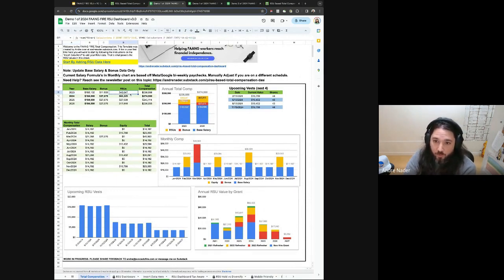I think the RSU formula is actually relatively simple. This looks complicated, but the most important thing is it's basically just looking at the year and looking at all of your vests that are in that same year. It's saying, find all of the RSUs that vested in whatever year is in column A and sum those. So if you add any columns up here, you should be able to copy and paste this field and get all of your past data too, if you wanted more data prior to 2023.